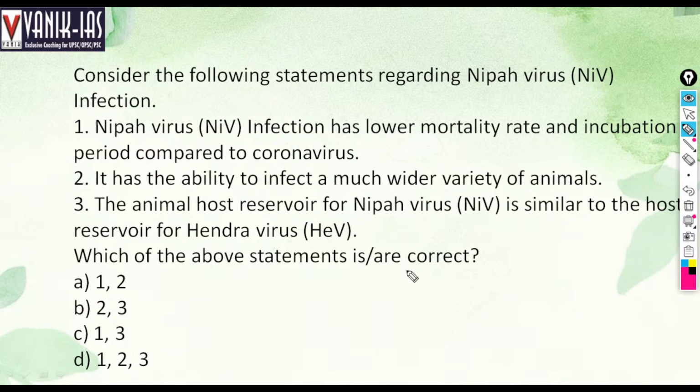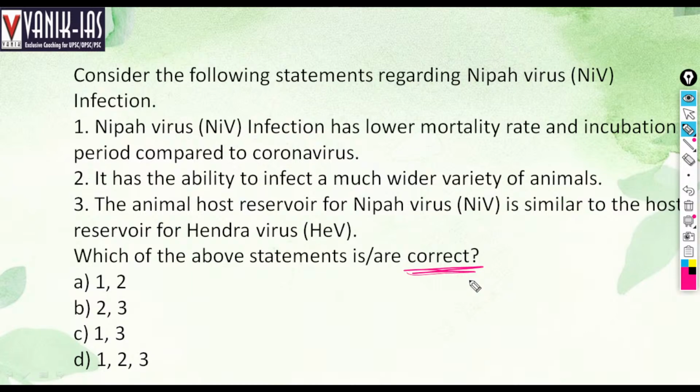Here it is asked about correct, not incorrect. Nipah virus is a zoonotic disease. Zoonotic disease means it is transmitted from animals to human beings. This virus can pass from human to human or by contaminated food.